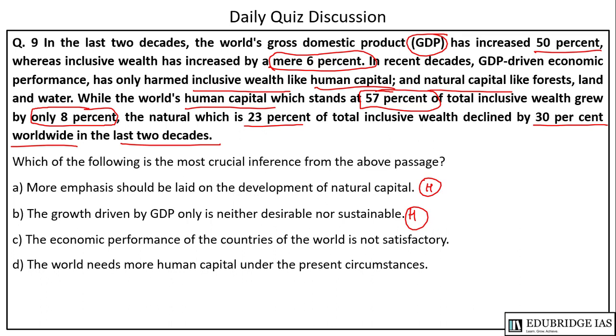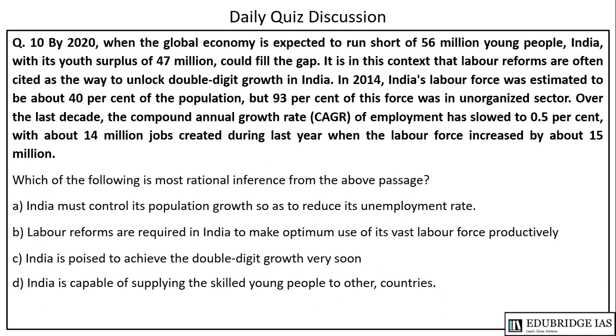The option C is the economic performance of countries of the world is not satisfactory. This is wrong, because the GDP has increased by 50%. Option D is the world needs more human capital under the present circumstances. This is not correct, and option A is also not correct in this case. Option B is more appropriate in this case. So option B is the correct answer.